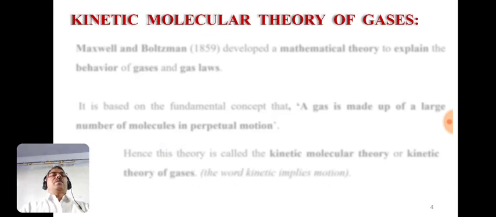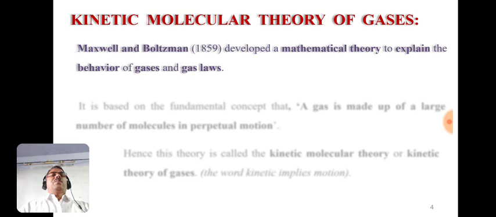Now the next point is kinetic molecular theory of gases. The scientists Maxwell and Boltzmann in 1859 developed a mathematical theory to explain the behavior of gases and gas laws.